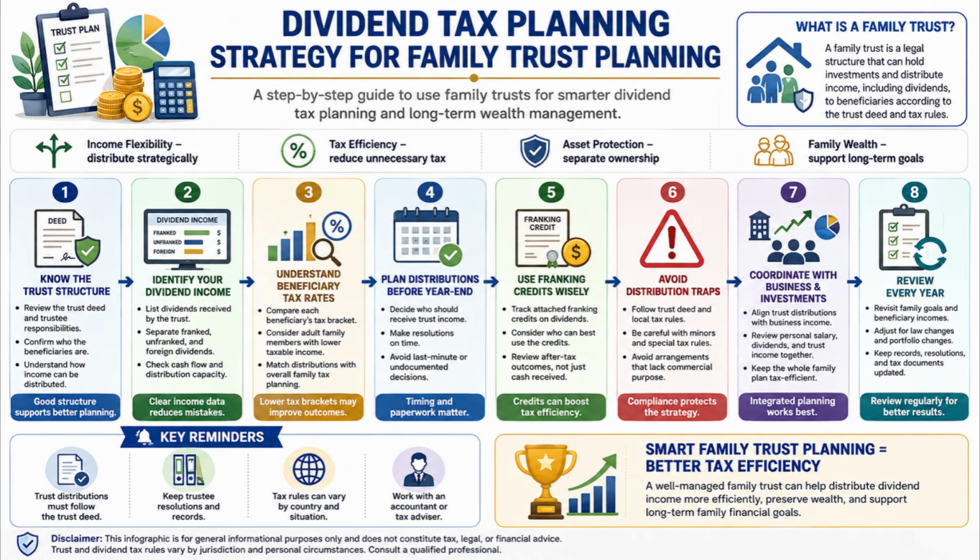Then, plan distributions before year-end. Rather than waiting until the last moment, trustees should decide in advance who will receive trust income and in what proportions. This allows enough time to make proper resolutions and ensure the distributions match the trust deed and legal requirements. As a result, early planning reduces confusion, prevents rushed decisions, and supports better compliance.